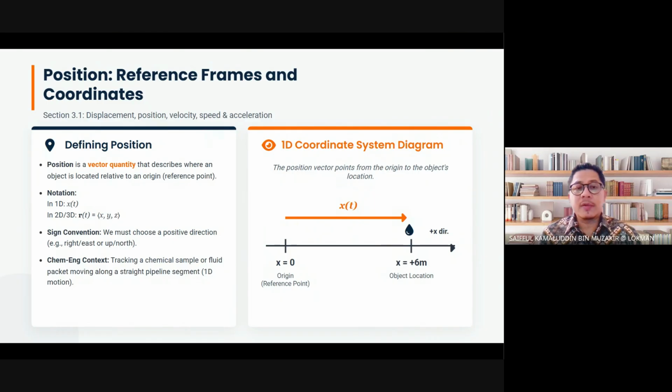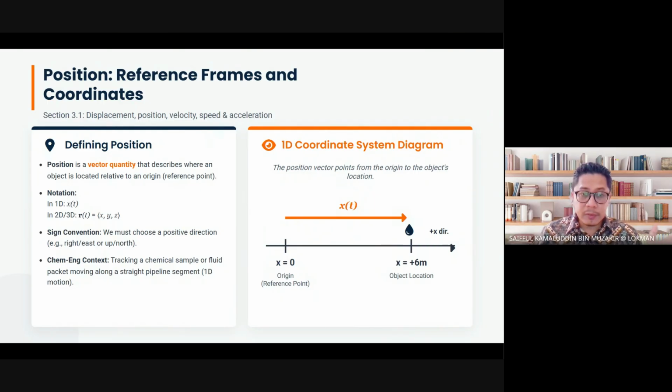So it's a vector quantity that describes where an object is located relative to an origin. So we need to define the origin of the object first. So after a certain movement, then we know the final position of the object. Then we could calculate the position of the object using vector subtraction or addition.